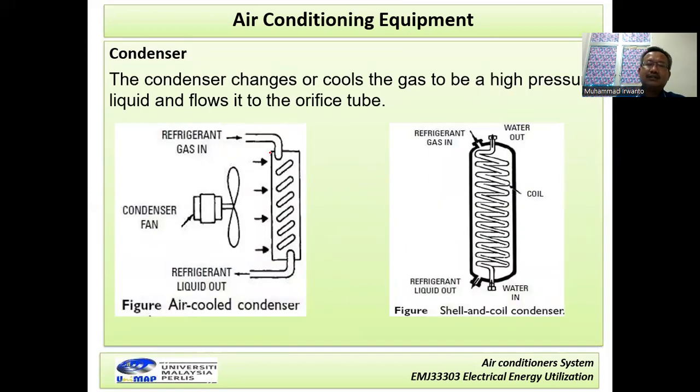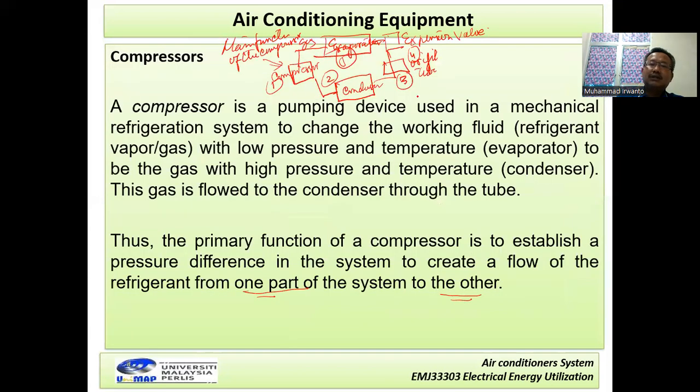Okay, and then the condenser. This one is the condenser. The main function of the condenser is to cool the gas into a high pressure liquid and flow it to the orifice tube. I repeat again: the fluid compressed by this compressor comes through this tube at high pressure and high temperature, and goes through this tube to the orifice tube.